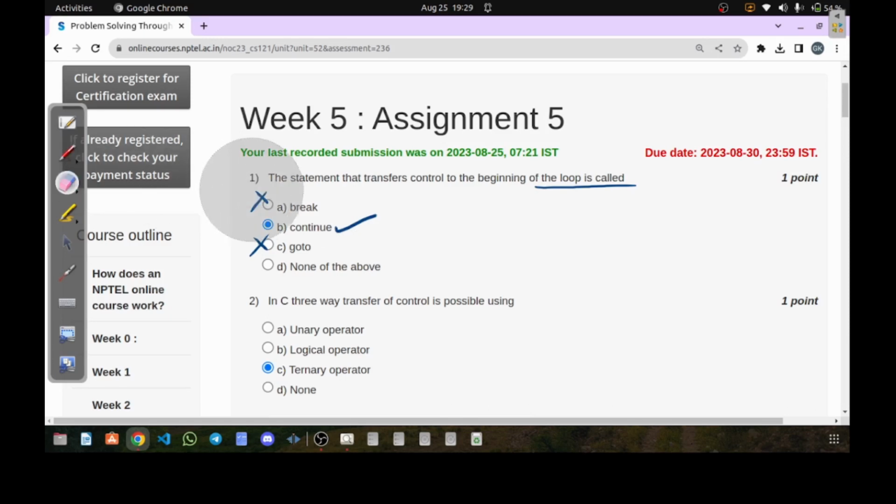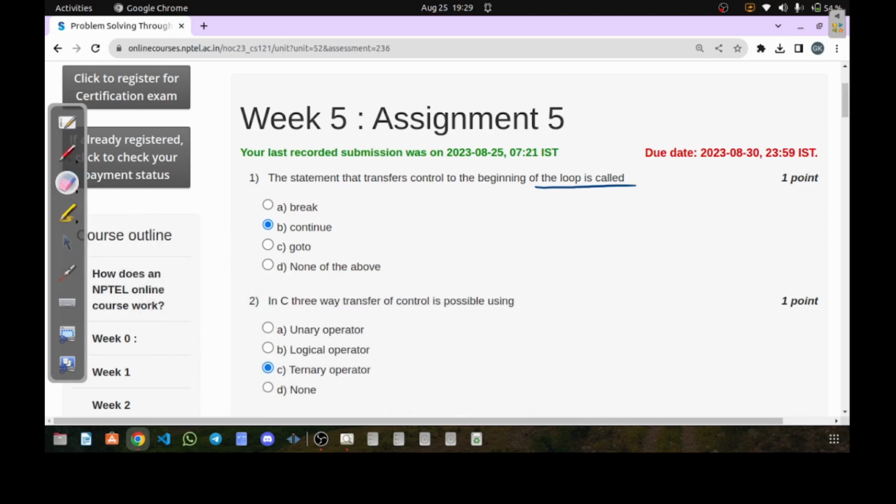Okay. Now let's look at the second question. The second question is, in C, three-way transfer of control is possible using the ternary operator, whereas unary is for one, whereas logical operators are for the two, whereas ternary operators are used for the transfer of control in three-way. Okay.